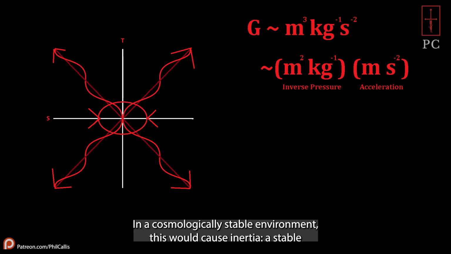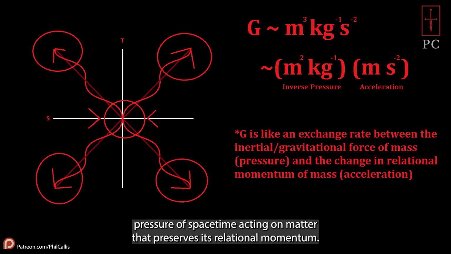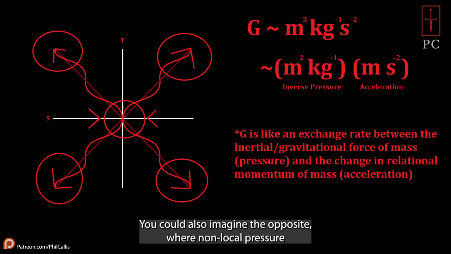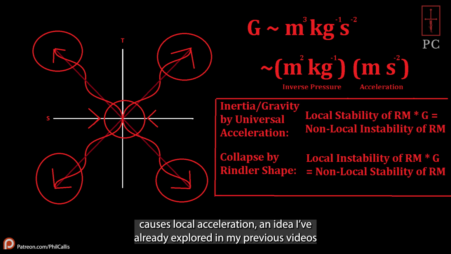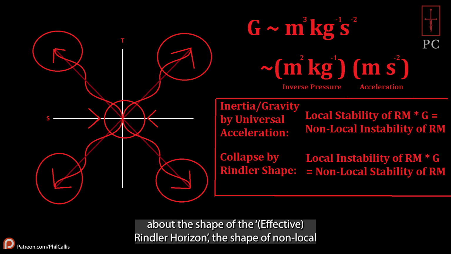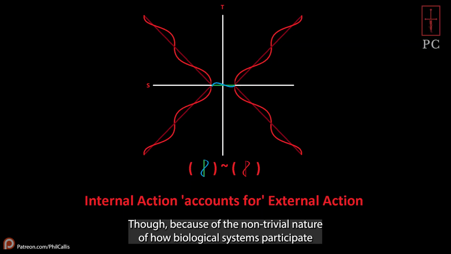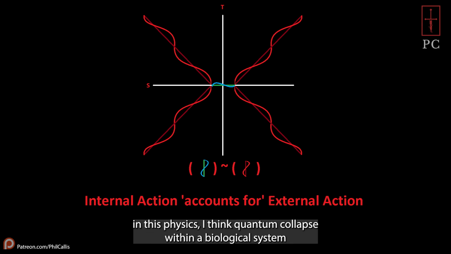In a cosmologically stable environment, this would cause inertia, a stable pressure of spacetime acting on matter that preserves its relational momentum, and in an expanding universe, this could cause gravity. You could also imagine the opposite, where non-local pressure causes local acceleration, an idea I've already explored in my previous videos about the shape of the Rindler horizon, the shape of non-local pressure determining quantum collapse outcomes, local changes in inertia.